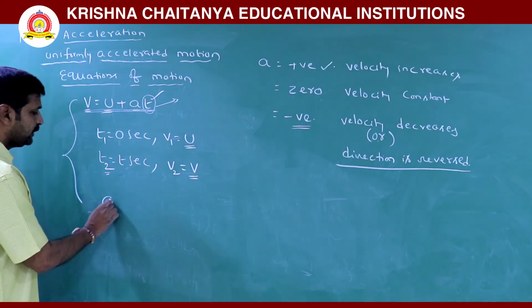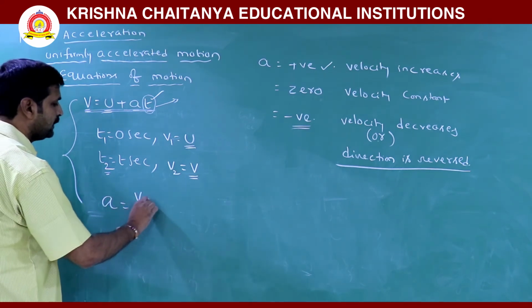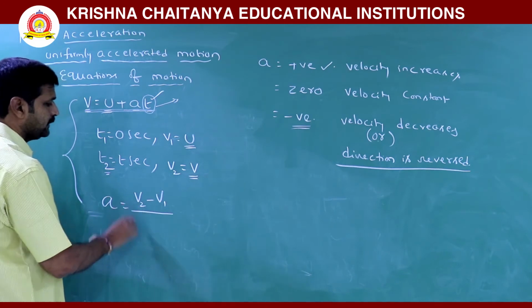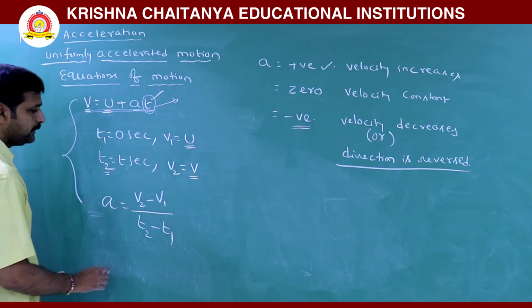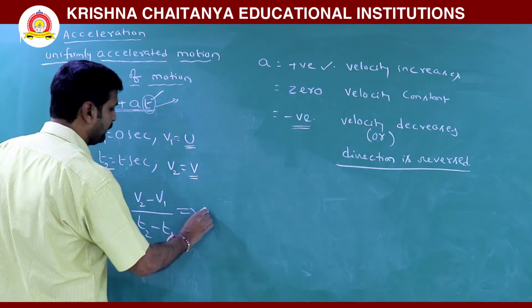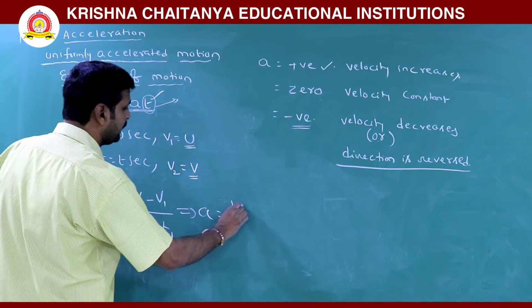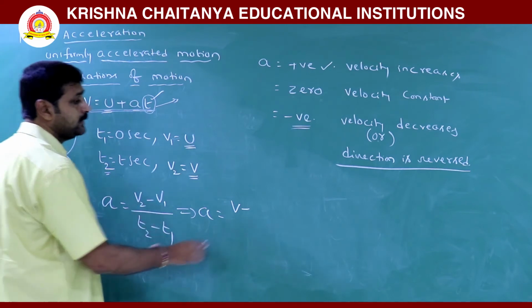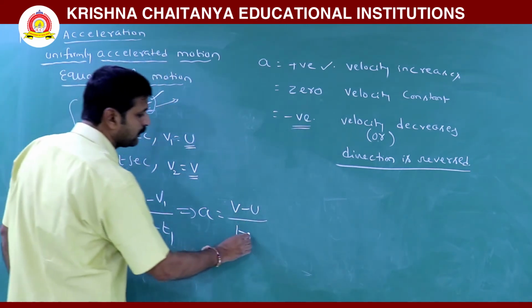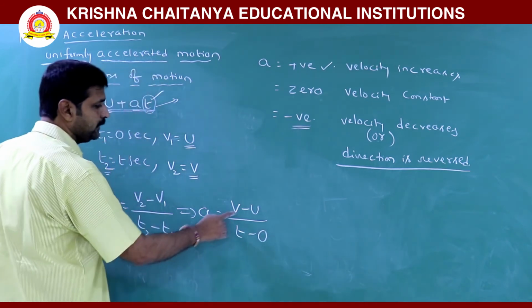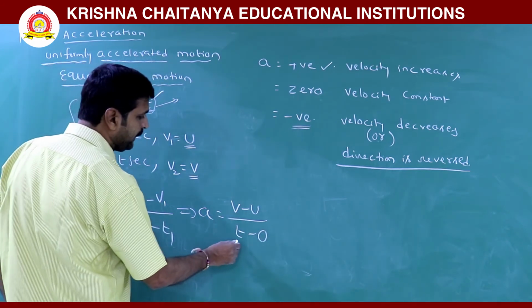According to the definition of acceleration, it is final velocity minus initial velocity by time interval. So here a is equal to final v minus initial u by t2 minus t1, that is t minus 0. So this is v minus u by t.